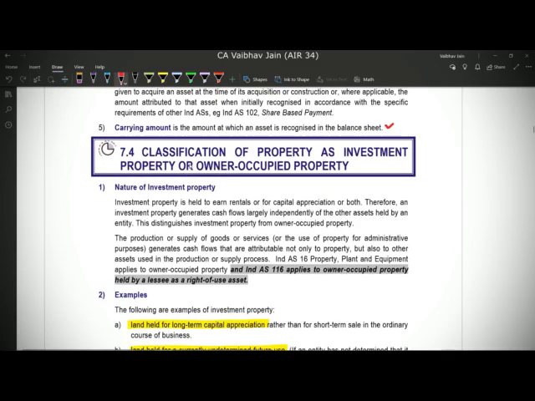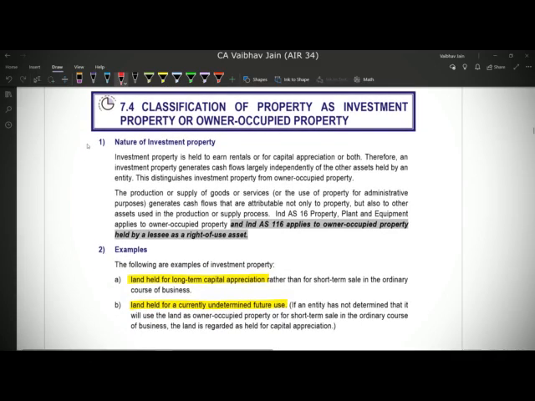Now the next topic is classification of property as investment property or as owner occupied property. So we have a property in our books. Now the issue here is whether to classify it under Ind AS 40 or under Ind AS 16. Now the difference here is that Ind AS 40 does not allow us to follow the revaluation model. It only allows us to follow the cost model. Therefore, we have to identify what is it. If it's investment property, we'll follow the cost model. If it is OOP, then we can follow either of them, revaluation or cost model.